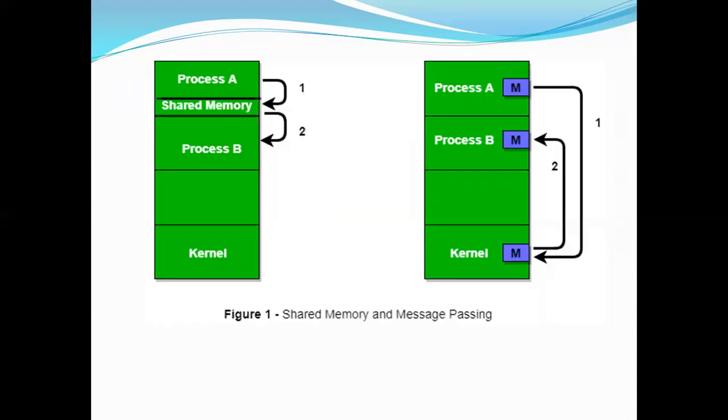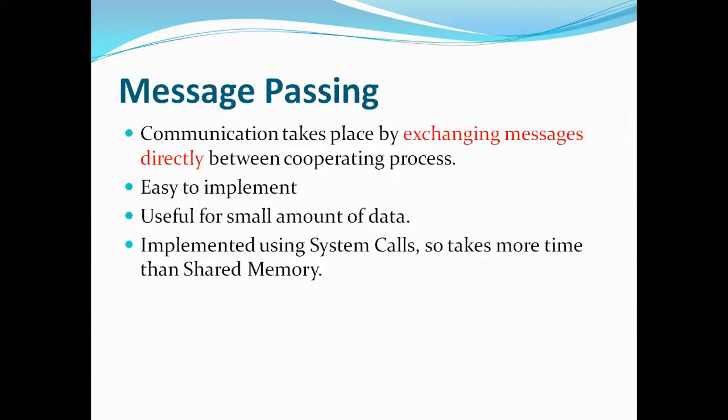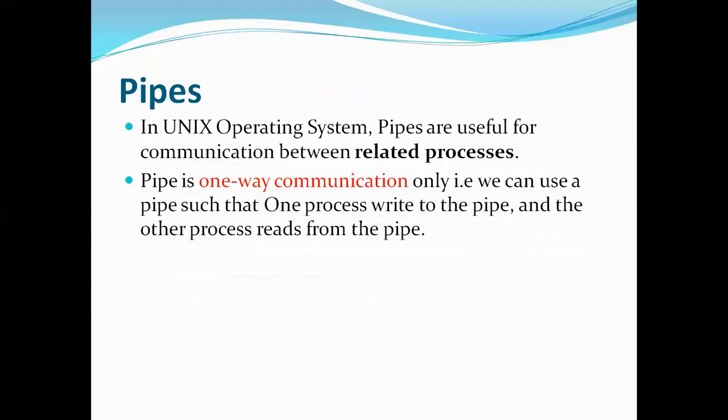Now let's see some IPC mechanism examples in Linux operating system. Now in Unix or Linux operating system, for IPC we use a mechanism called pipes. Now using pipes, you are going to provide IPC. Now let's see what a pipe is and how it is used for inter-process communication.